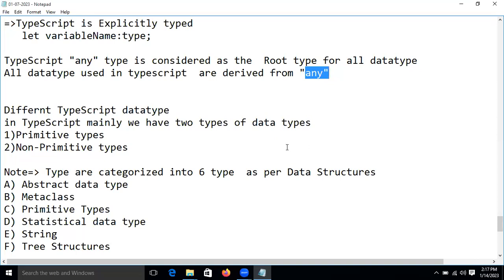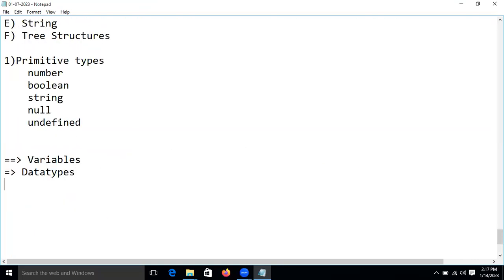We saw these things last time. Did people remember or forget? So the root is any, and in between, both are the primitive type and the non-primitive type.